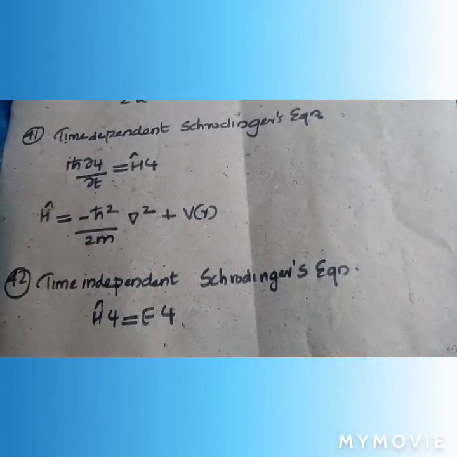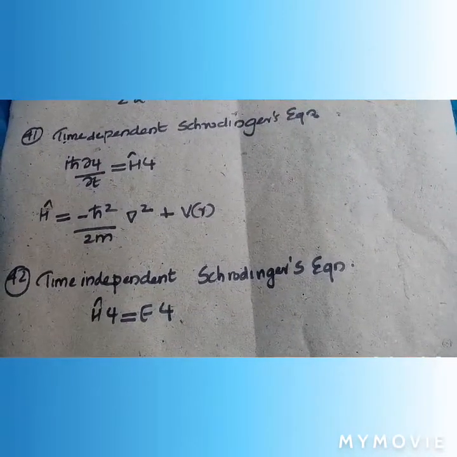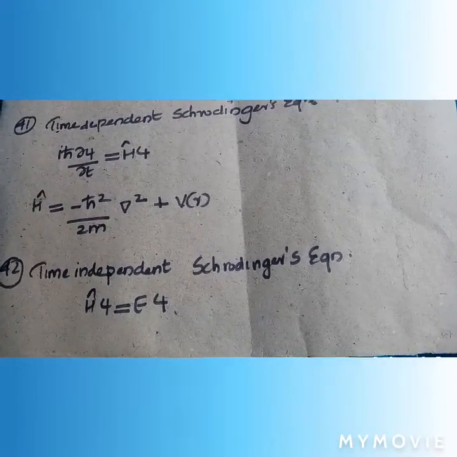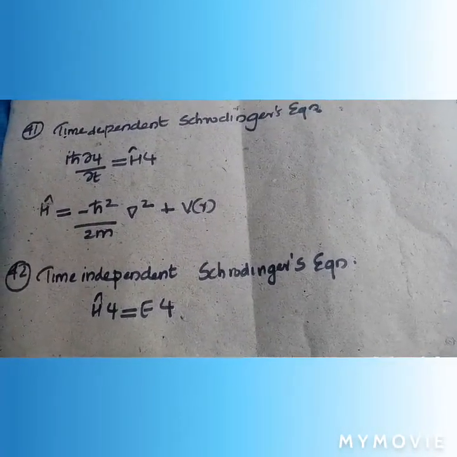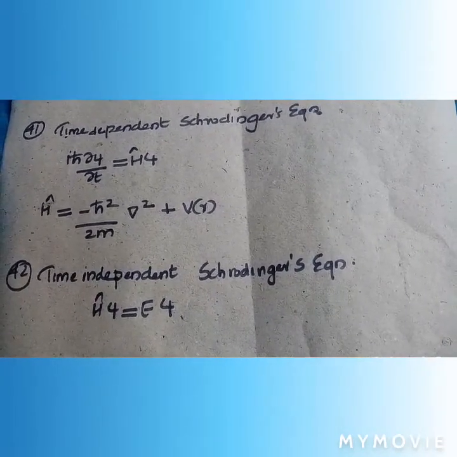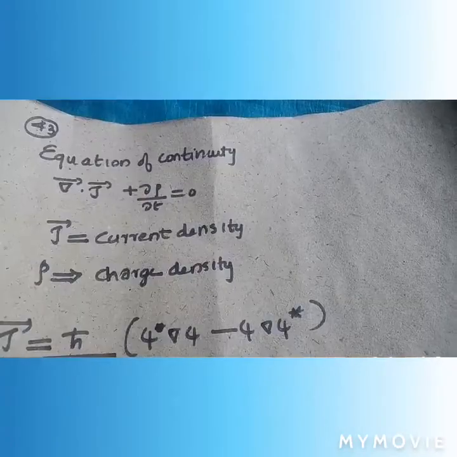The time dependent Schrodinger equation is i h cut dou psi by dou t is equal to H psi. The Hamiltonian is equal to minus h cut square by 2m del square plus V of r. And the time independent Schrodinger equation is H psi is equal to E psi.